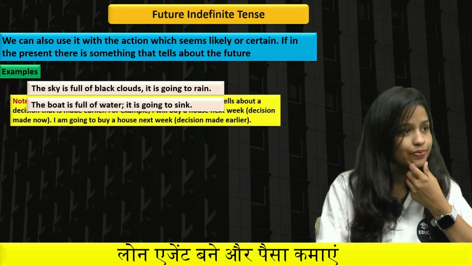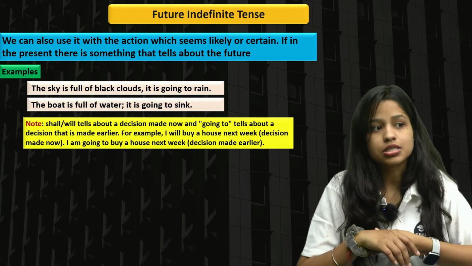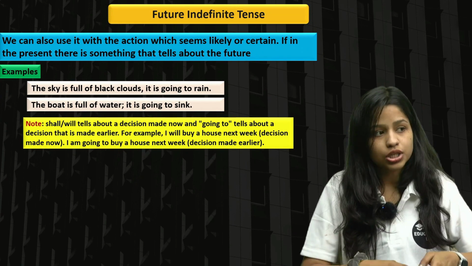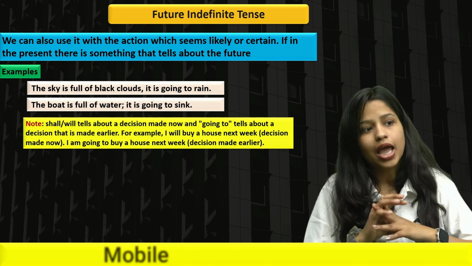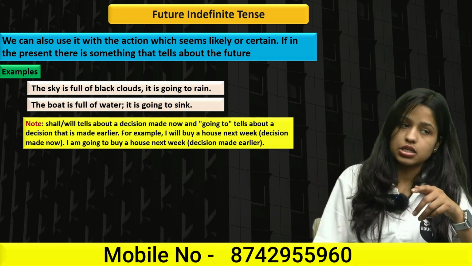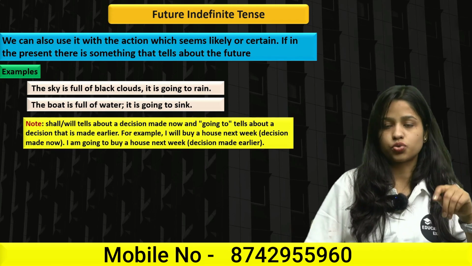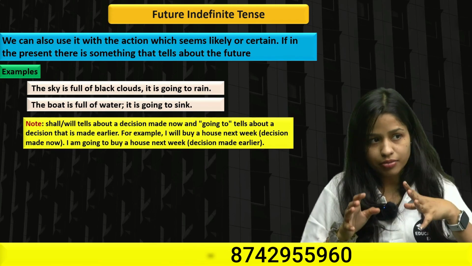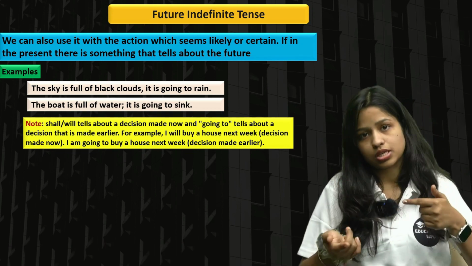Next, shall and will tell about a decision made now, right now. And "going to" tells about a decision that was made earlier, right? For example, I will buy a house next week. That means I have made the decision right now that I will buy a house next week.